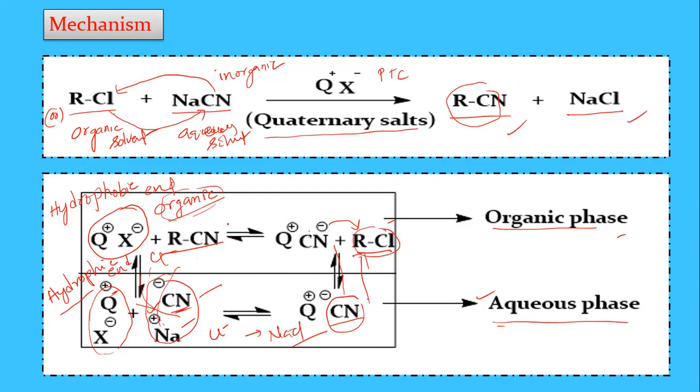So by the use of this phase transfer catalyst, that is the quaternary salts. That is the importance of the phase transfer catalyst, because some of the compounds are soluble in organic solvent only, and some of the compounds are soluble in the aqueous solvents only. So by using the phase transfer catalyst, we can easily transfer the groups or ions from one phase to another phase, and finally we get the products.